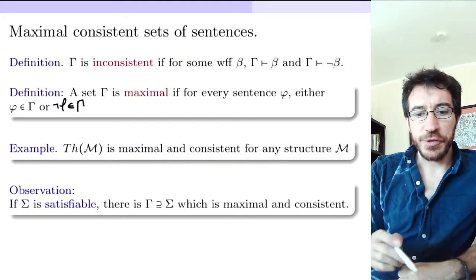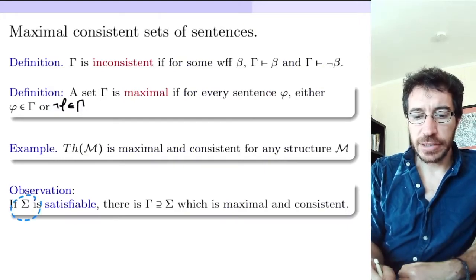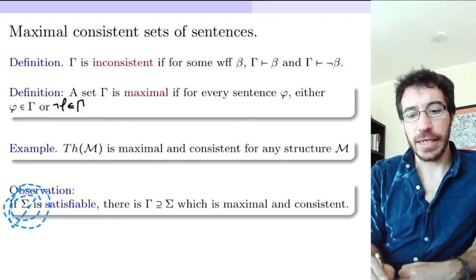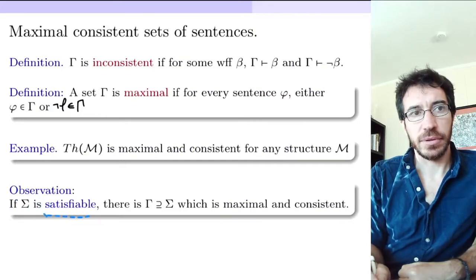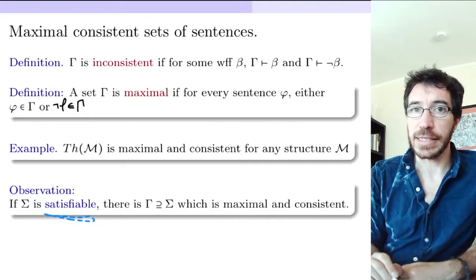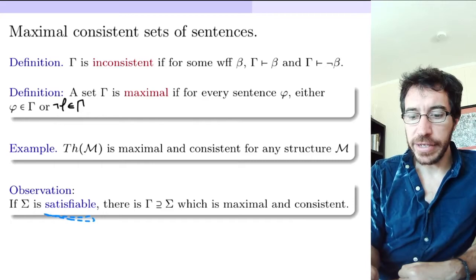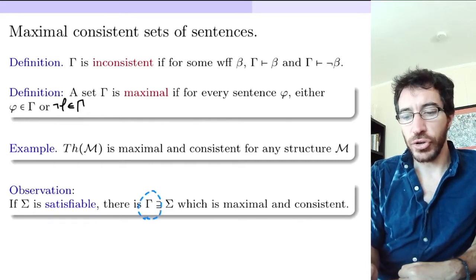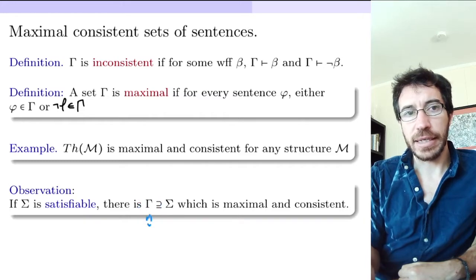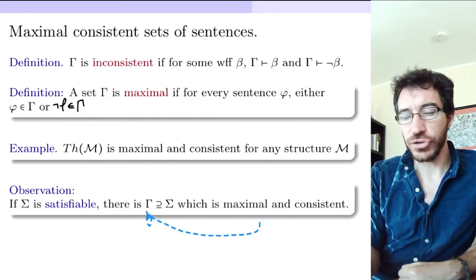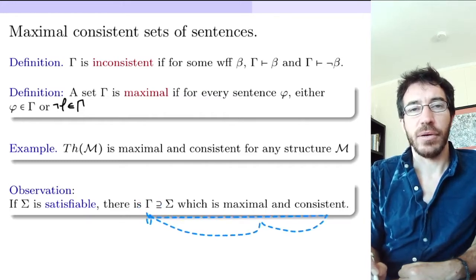One observation: if you have a set of sentences sigma that is satisfiable, recall that satisfiable means that it has a model, then there is an extension. You can make it bigger, you can add some sentences to it, so that you end up with a gamma that is maximal and consistent. Why is that?